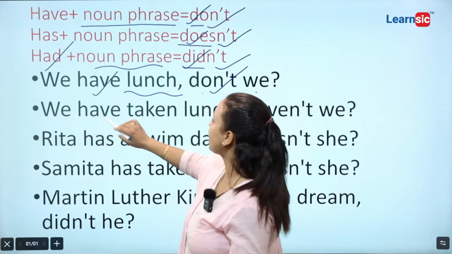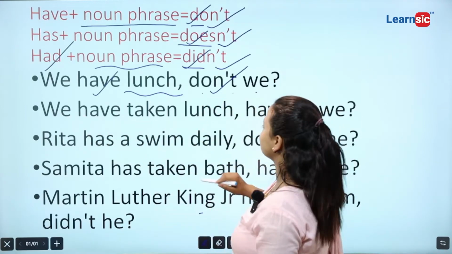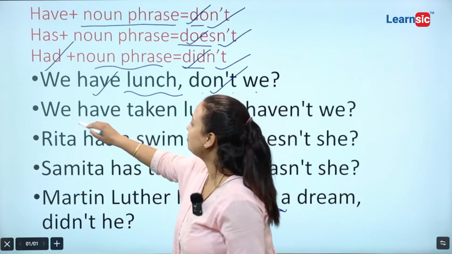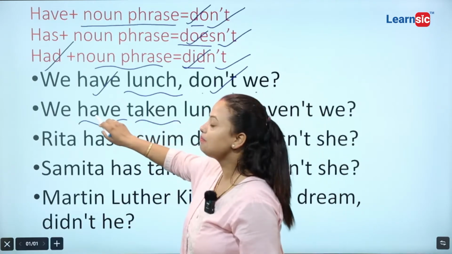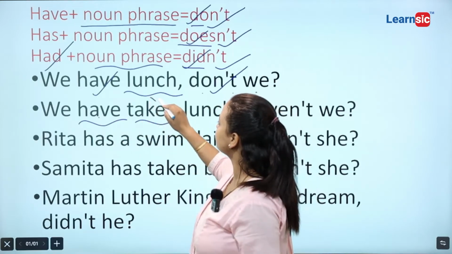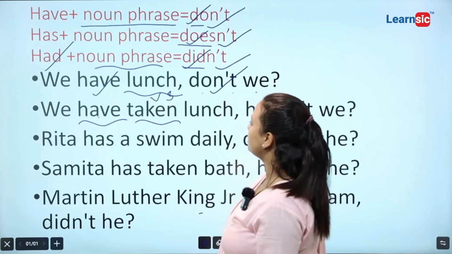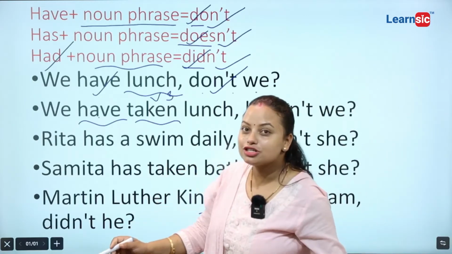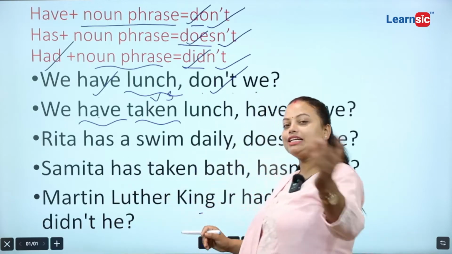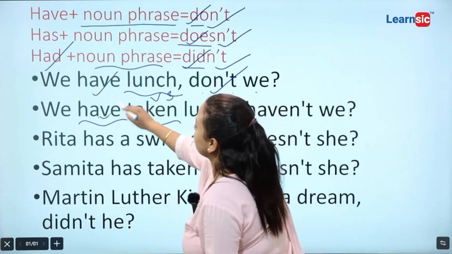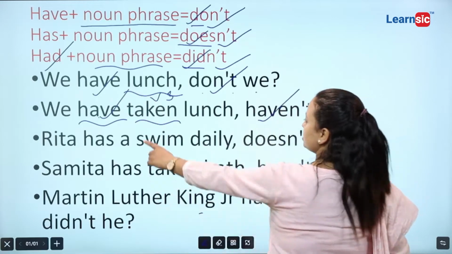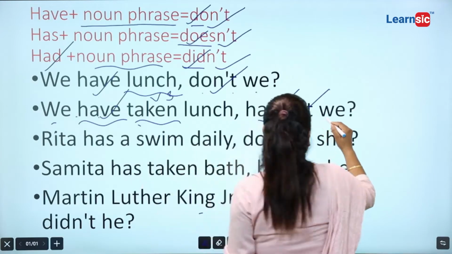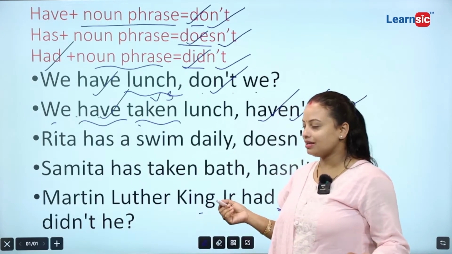Now we have taken lunch. Now see, I have just presented the issues of it. Have taken. Have and taken: have plus verb 3. That's why, have plus verb 3 छ भने we are not forced to see anything. Just write down very blindly. Just extract this have here. The question is in positive form. Put here not and just borrow your subject here. I hope you have got it.